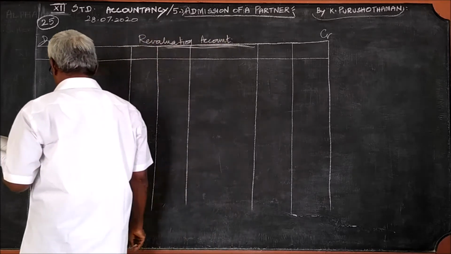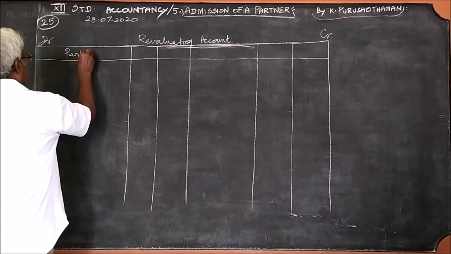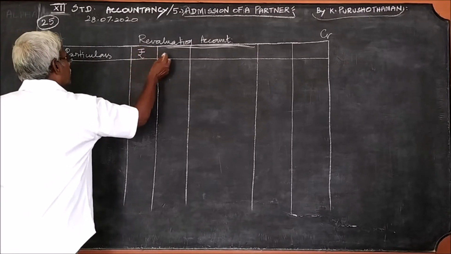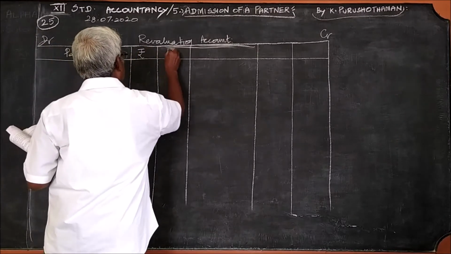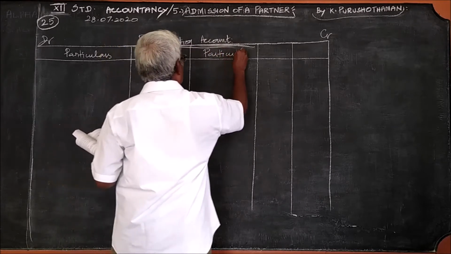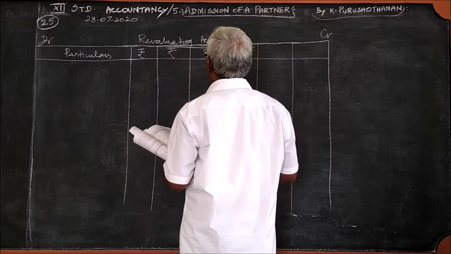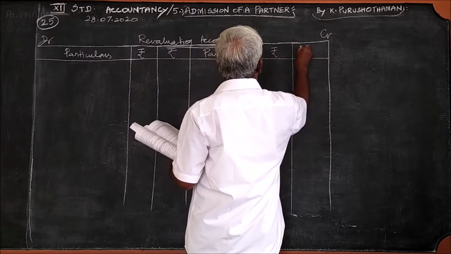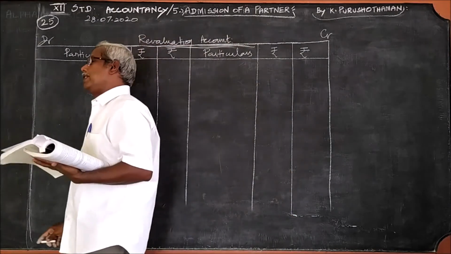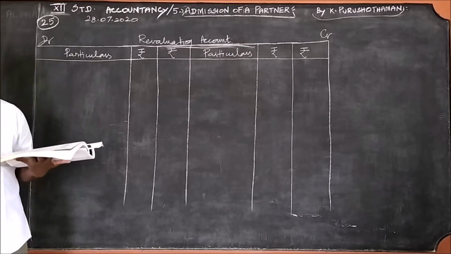Particulars, rupees, particulars, rupees, we should write. As I said, we should select the profit items and the loss items from this problem.